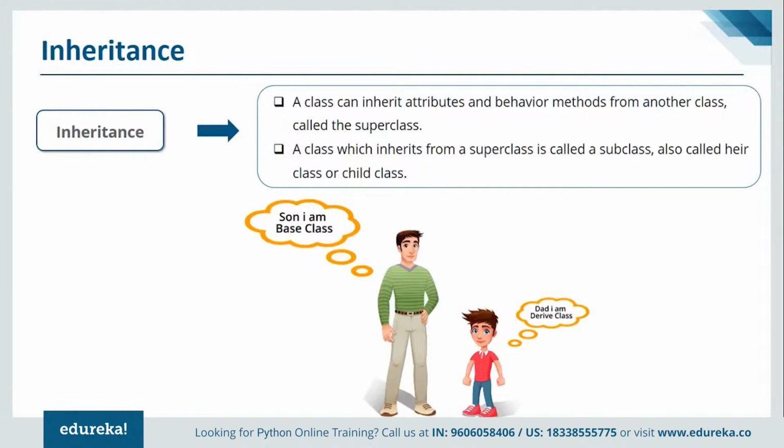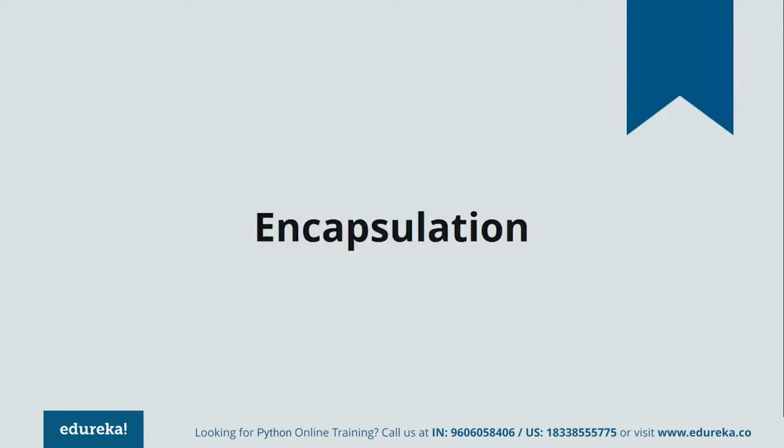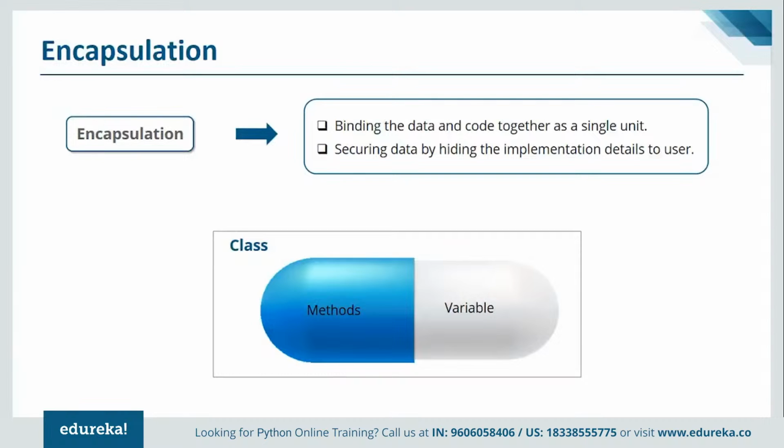Okay, now coming back to the next concept associated with Python, you have encapsulation. Encapsulation is the method through which you bind your data and your code together. It also helps you in hiding your data from people you don't want to give visibility to. So this is one of the major key factors for any programming language.